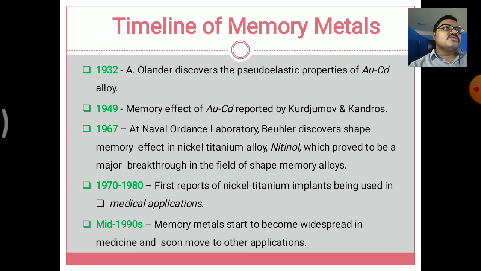So in the history of memory alloys, they were basically used for medical applications in the 1980s and 1990s, but in the 2000s they moved to newer applications and other research applications.